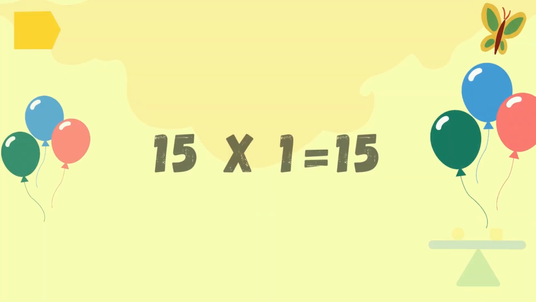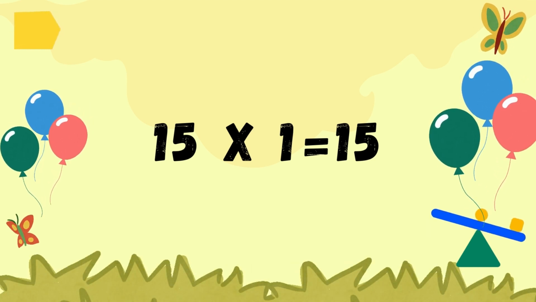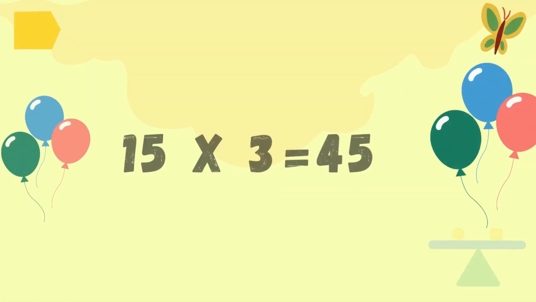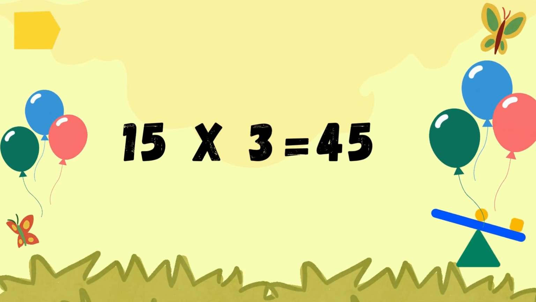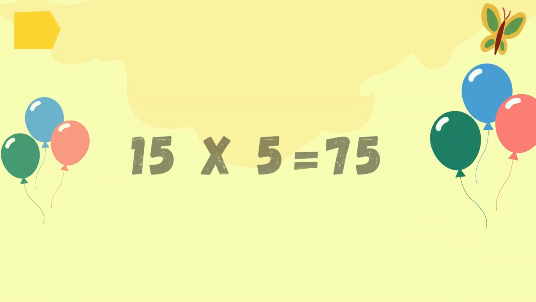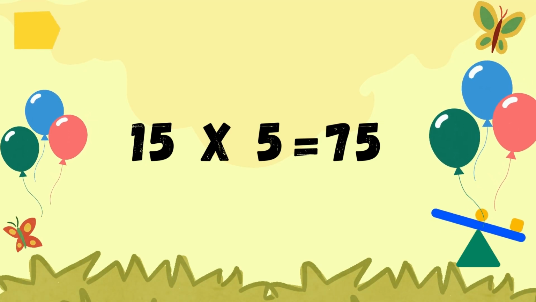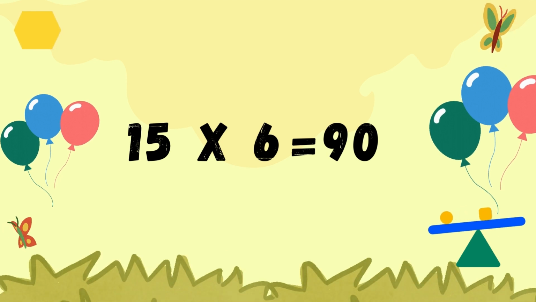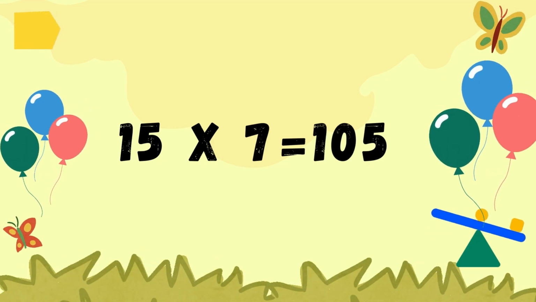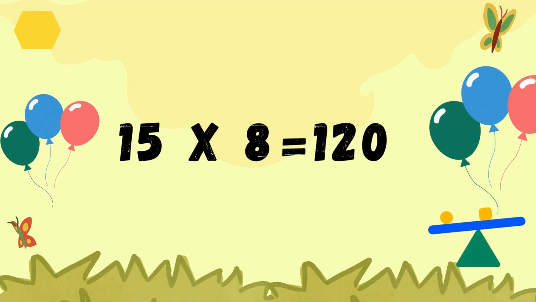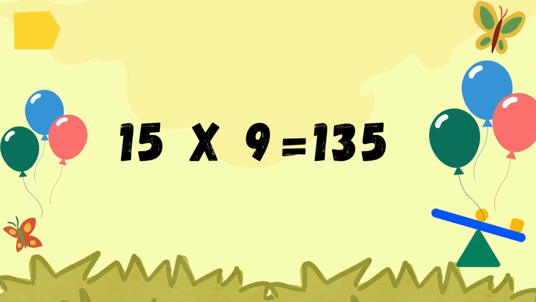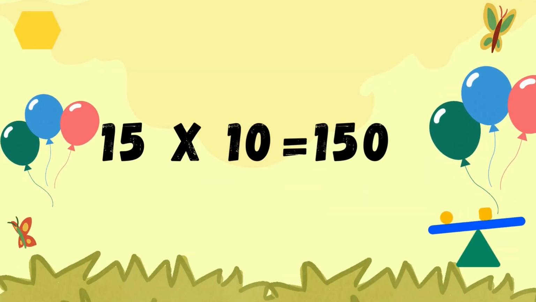15 ones are 15, 15 twos are 30, 15 threes are 45, 15 fours are 60, 15 fives are 75, 15 sixes are 90, 15 sevens are 105, 15 eights are 120, 15 nines are 135, 15 tens are 150,